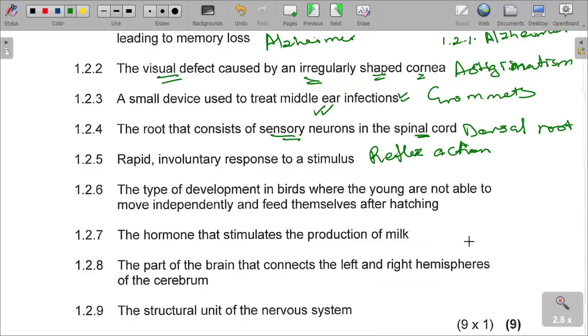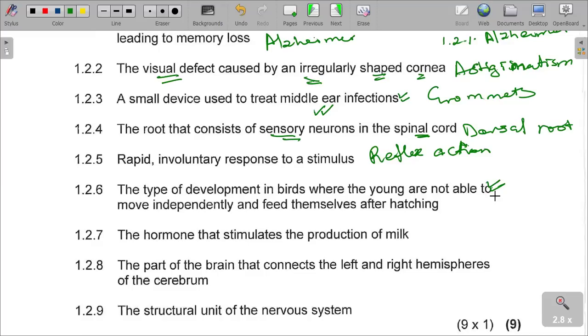The type of development in birds where the young are not able to move independently and feed themselves after hatching. We are talking about reproduction in invertebrates. Can you also refer to our previous class notes and lessons? We have 2 types of development: the altricial development and the precocial.